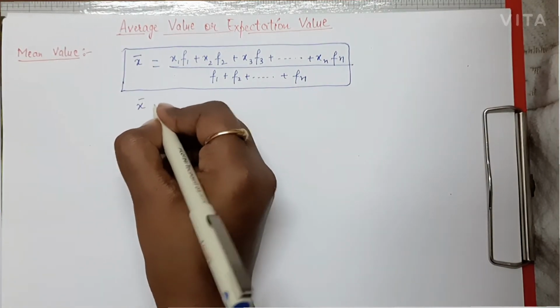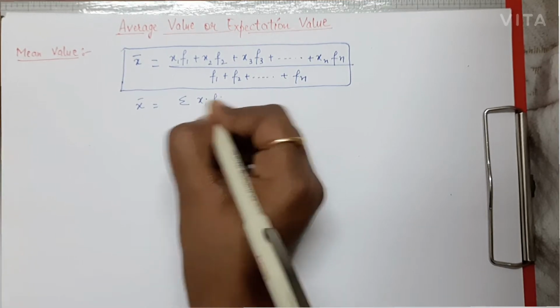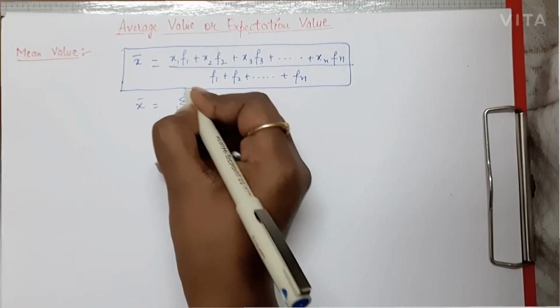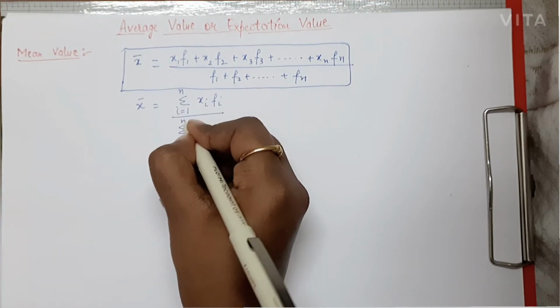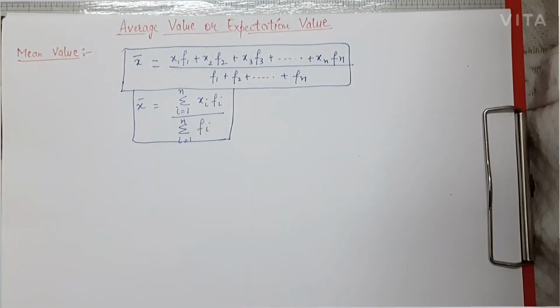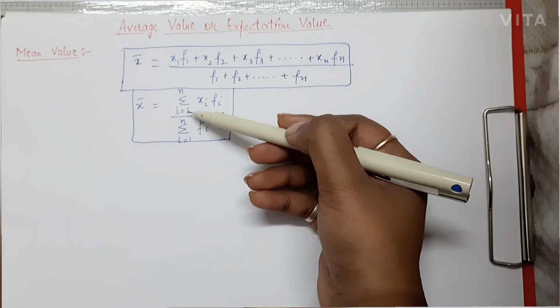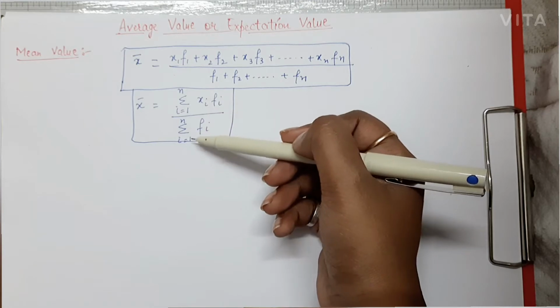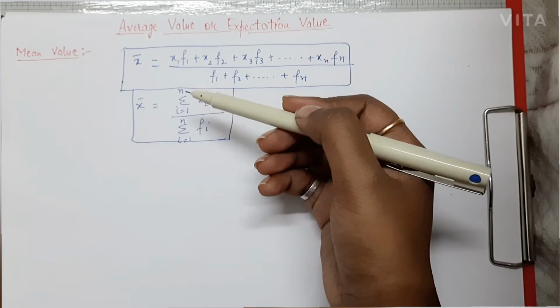We can represent it like this also. Right, this is also a formula for mean value. Here sigma represents the summation, right? So when we put the i values starting from 1 to n, here also we will get this formula, right? So this is how we find mean value in mathematics.